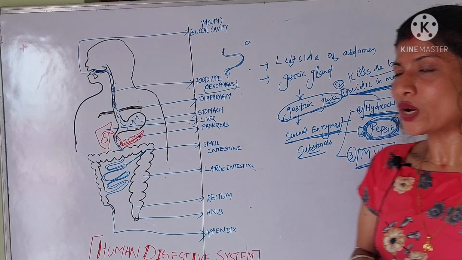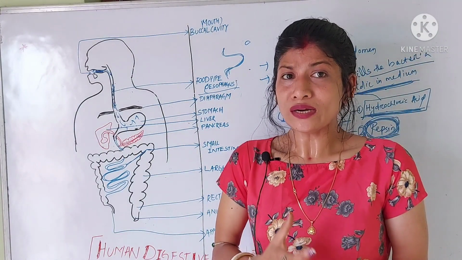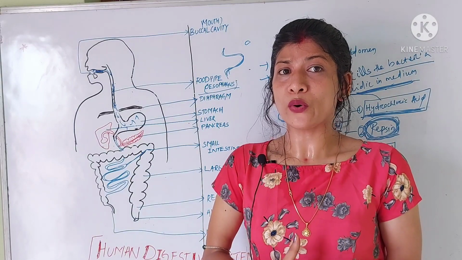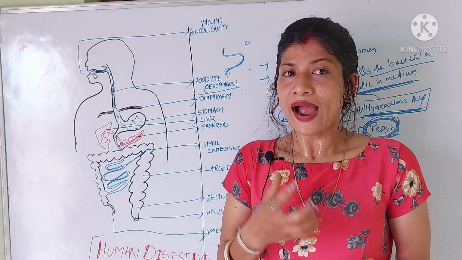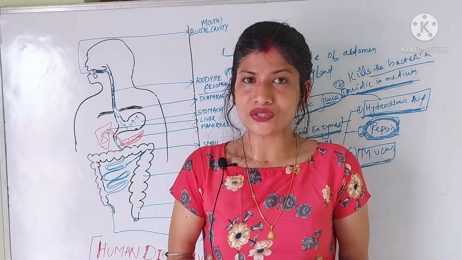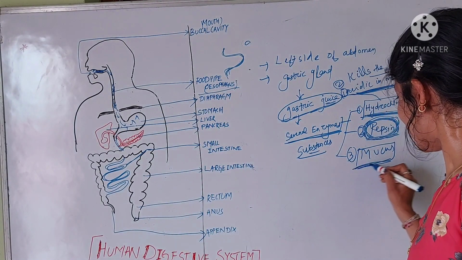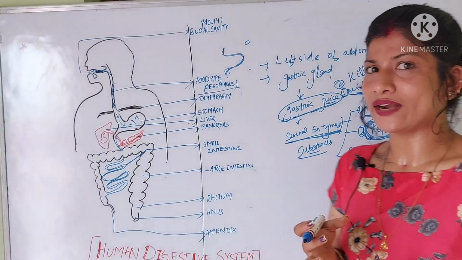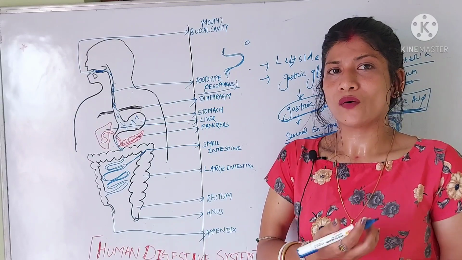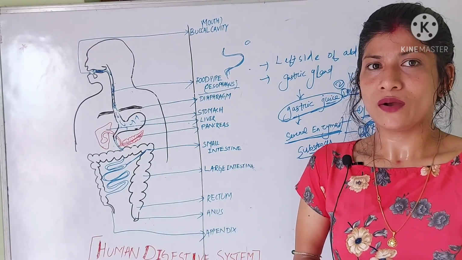The mucus helps to protect the stomach from the hydrochloric acid which is secreted by the gastric juice itself. Why?